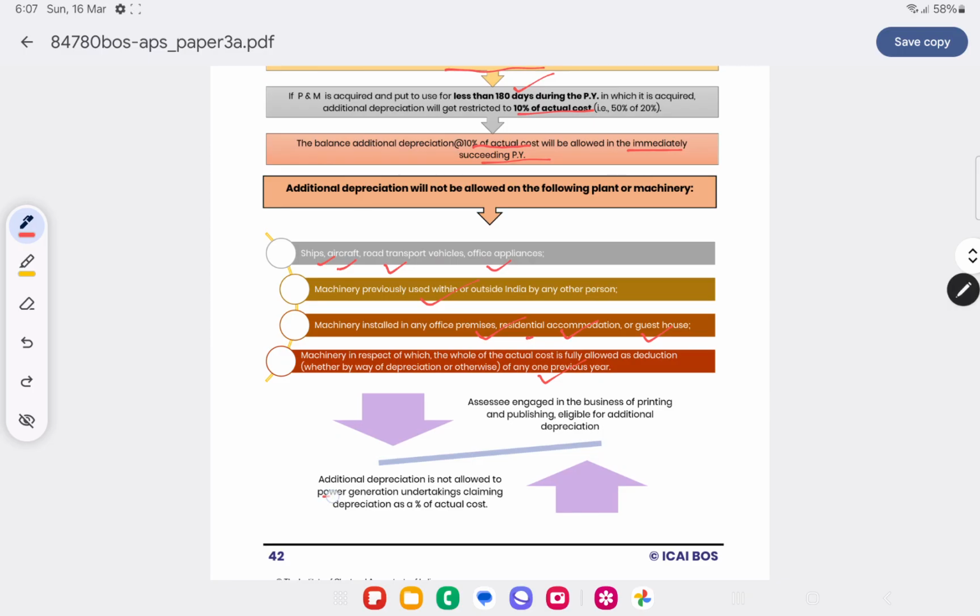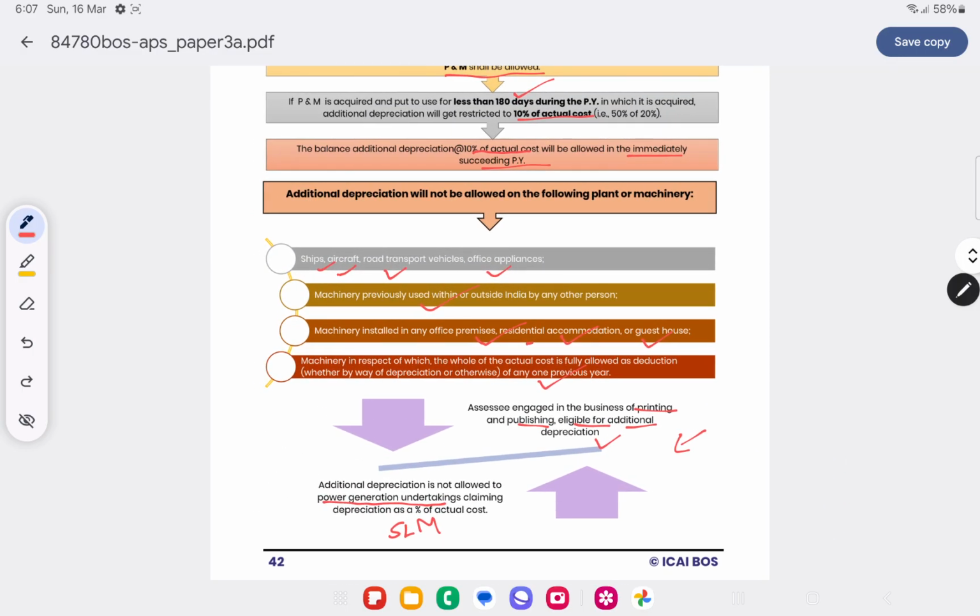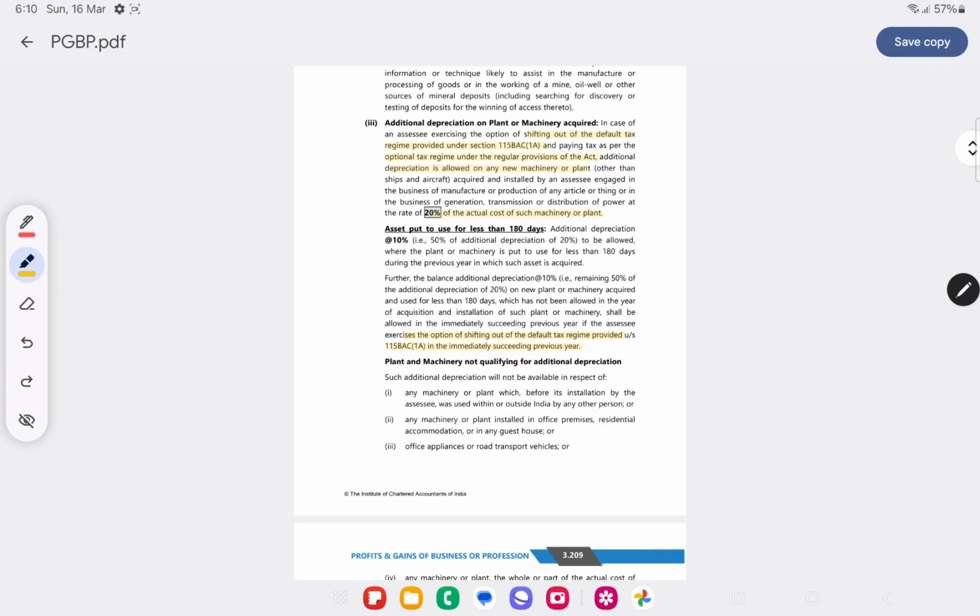Suppose the power generating units are taking SLM basis, then it is not allowed. But SSC engaged in the business of printing, publishing are eligible for additional depreciation, they will be called as manufacturing of article or a thing. For claiming additional depreciation, you have to opt for old tax regime. You will not get the additional depreciation in the new tax regime.